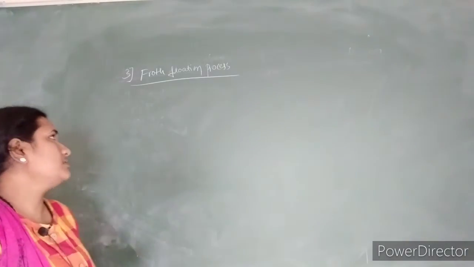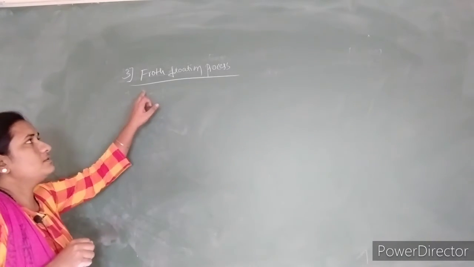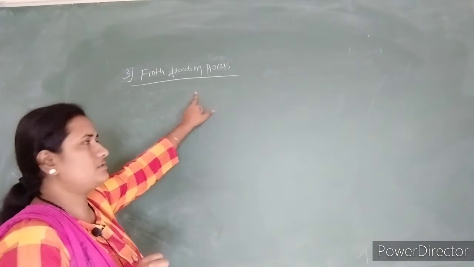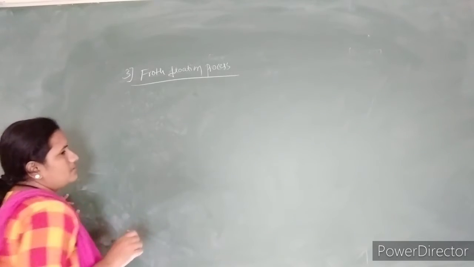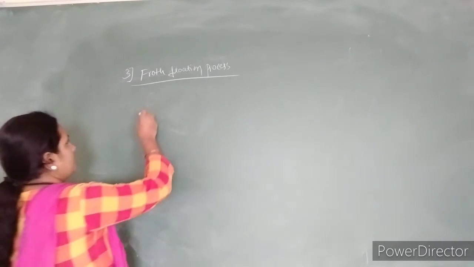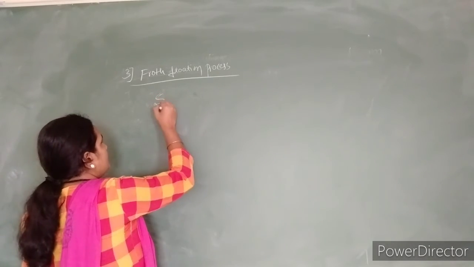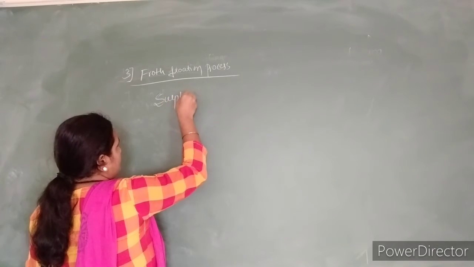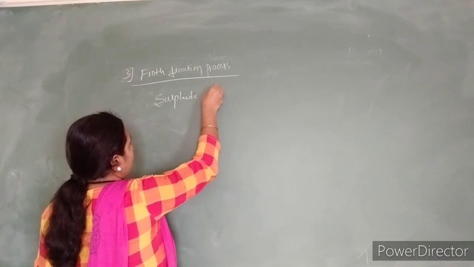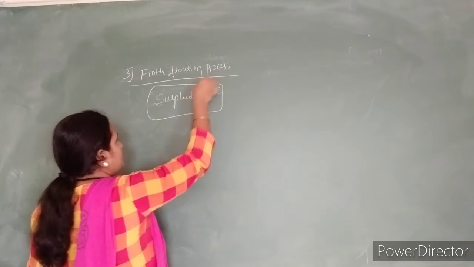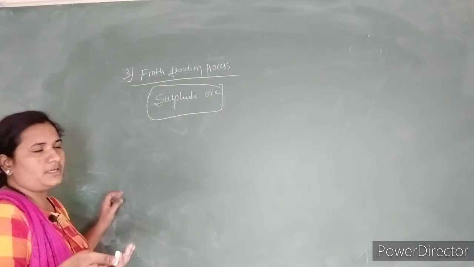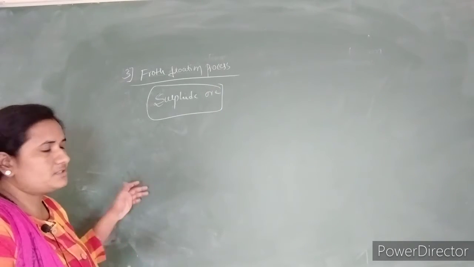The third concentration method is the froth flotation process. In this process, we can purify only sulfide ores. Okay, this method is suitable only for sulfides. The ore must contain sulfide, like iron sulfide, copper sulfide, zinc sulfide.